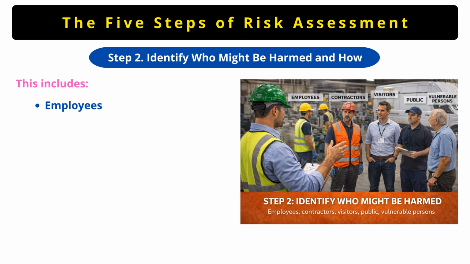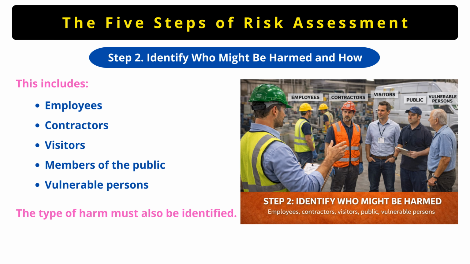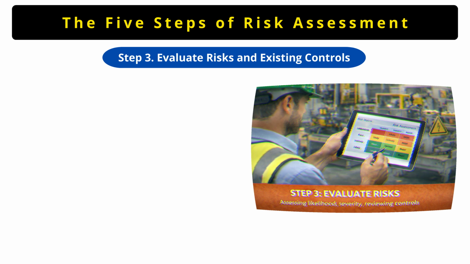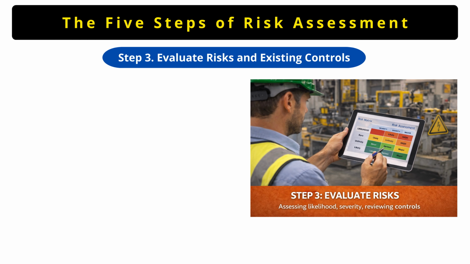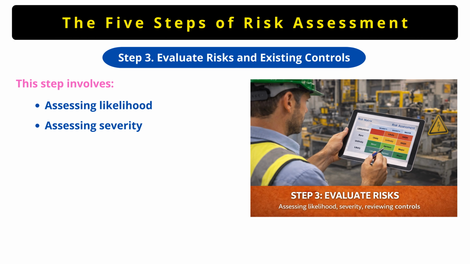This includes employees, contractors, visitors, members of the public, and vulnerable persons. Step 3 is evaluating risks and existing controls. Here we assess likelihood, severity, and review current controls.